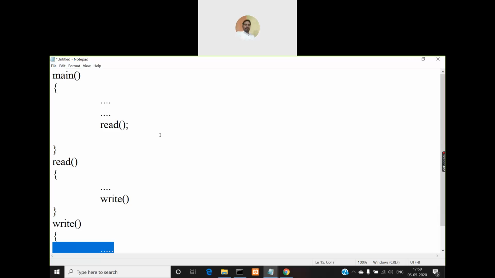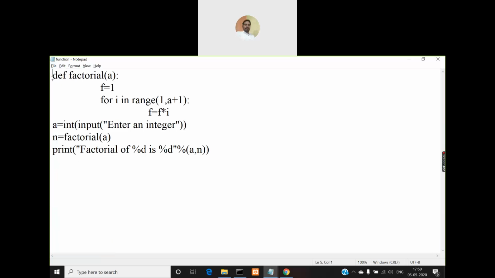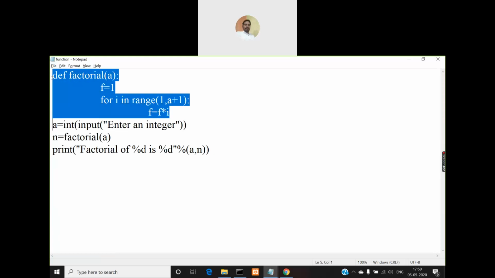But if a function is defined, the function will not be called automatically, right? And there must be some way to make a call to those functions in Python also. So what is that way? The code which is outside of all the functions is the only way to make a call to the functions defined in the .py file, right? Because automatically the Python program starts executing the code which is outside of all the functions. In our example, how many functions have we defined? Only one function. So the code inside this function will not be executed unless we call it, right?